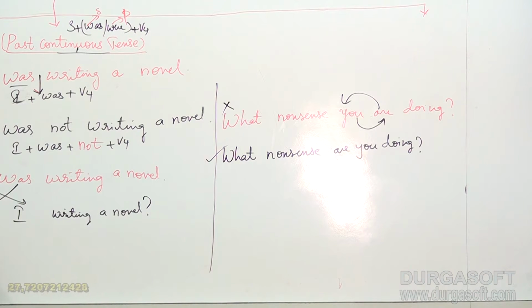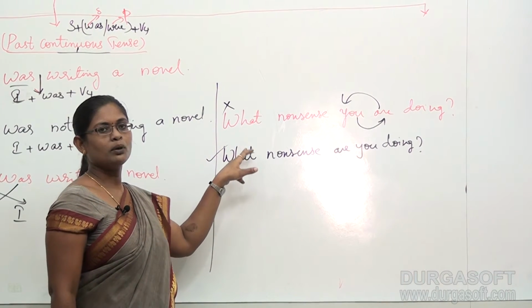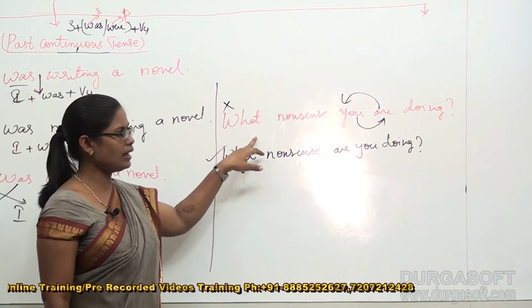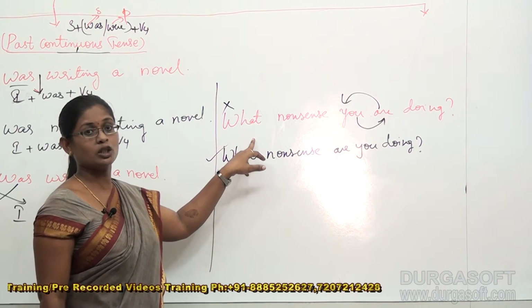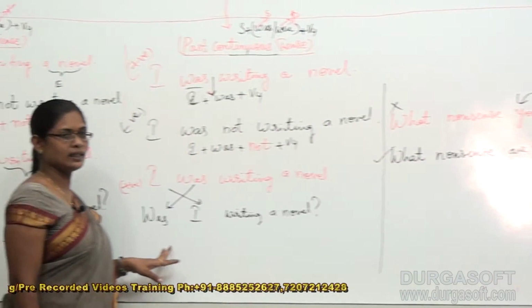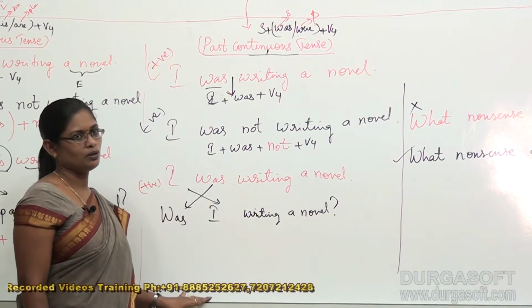When we interchange the places, not only in these questions that start with helping verbs, even in the questions that start with interrogative pronouns, then we have certain areas which are to be corrected. Okay. So here, it's very crystal clear for us that the formed question is, was I writing a novel?